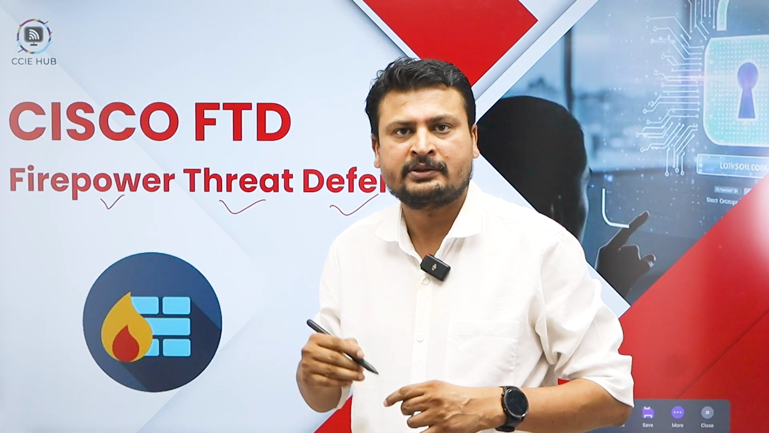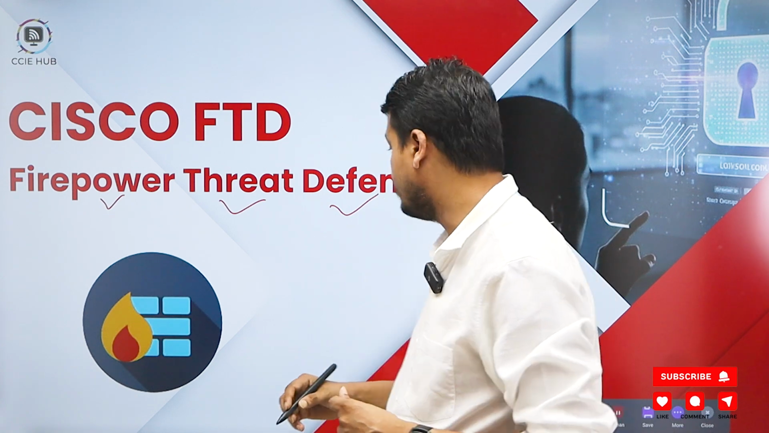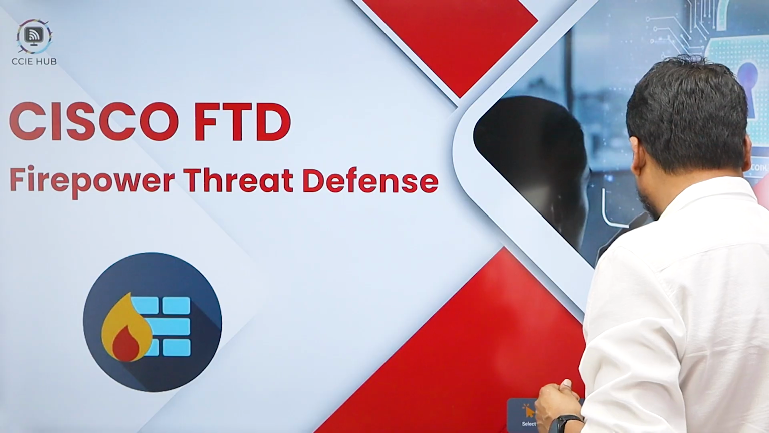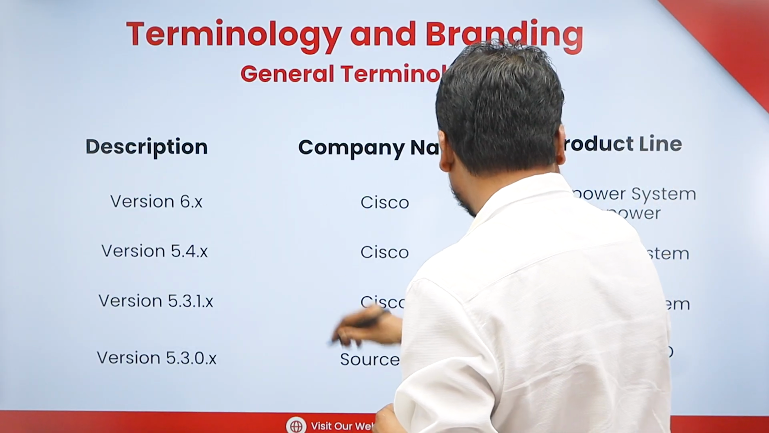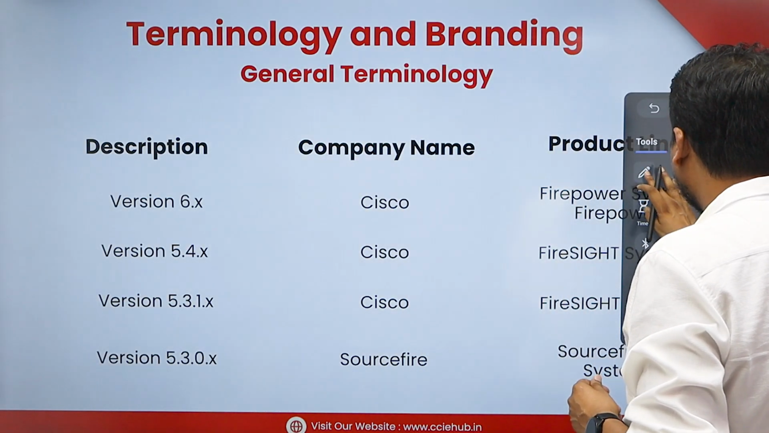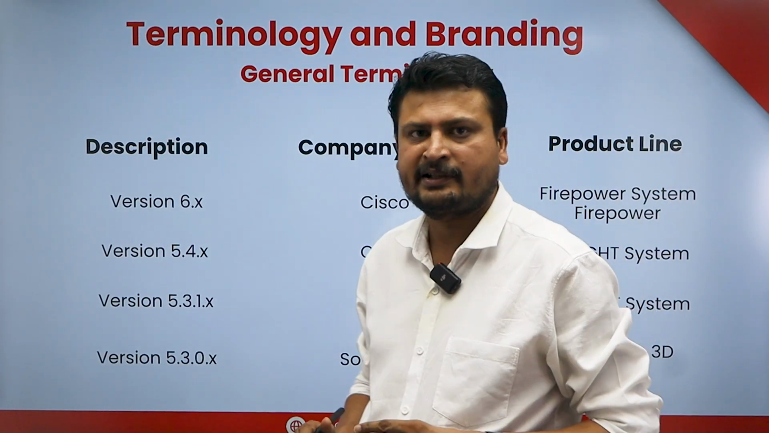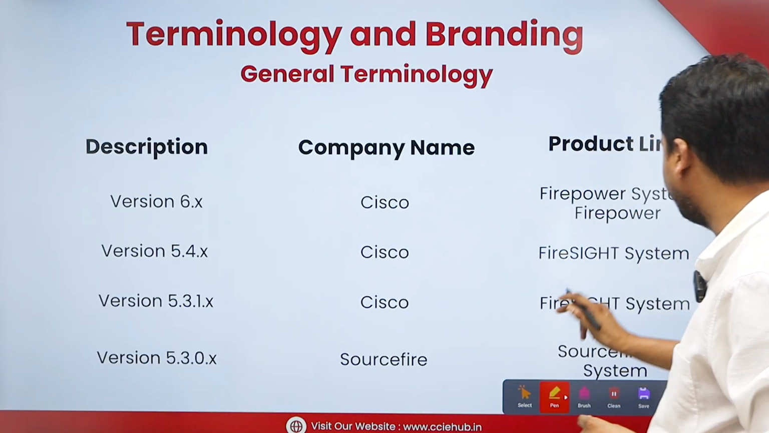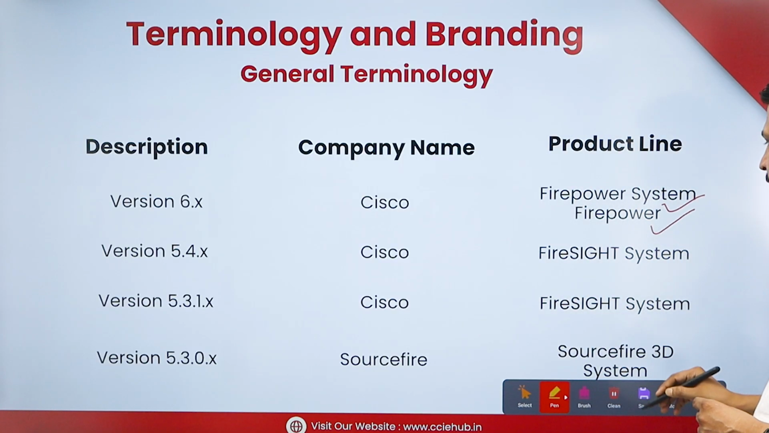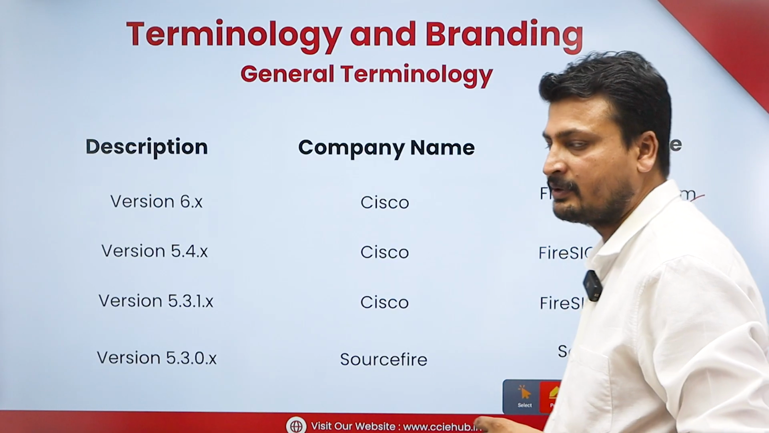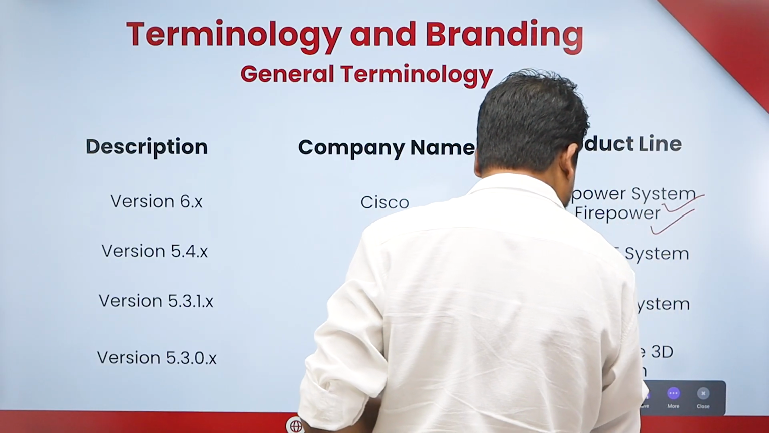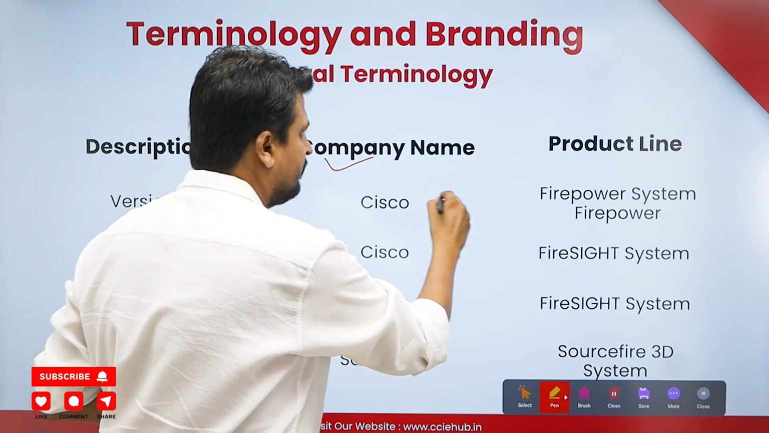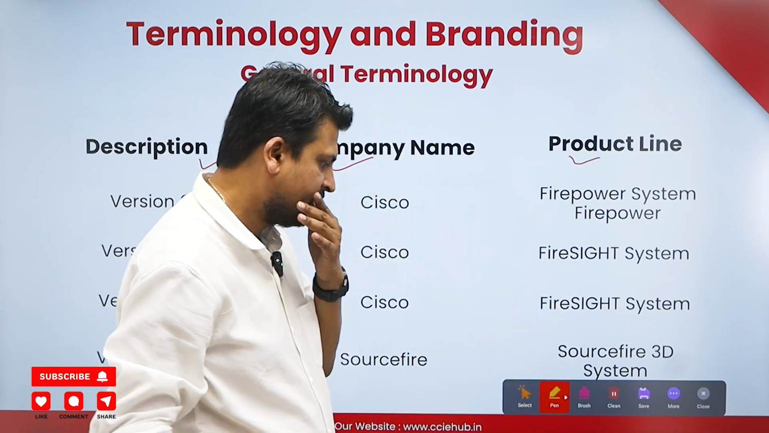Now let's understand the terminology of your FTD firewall. Let's see our next slide. Yes, here we can see when Cisco FTD was introduced, we started calling it Cisco Firepower Threat Defense, Cisco Firepower system, or you can say this is a product line. So here we have three things to know, guys. We'll know a description, we'll know the company name, we'll know the product line. These are the three things.